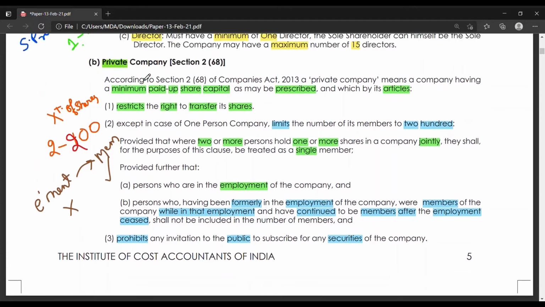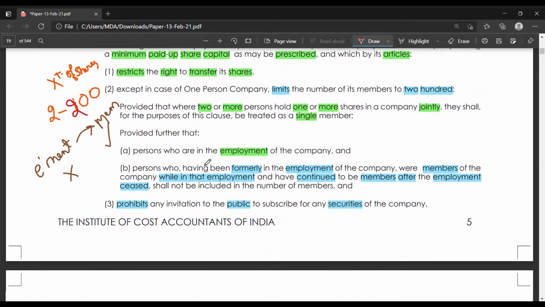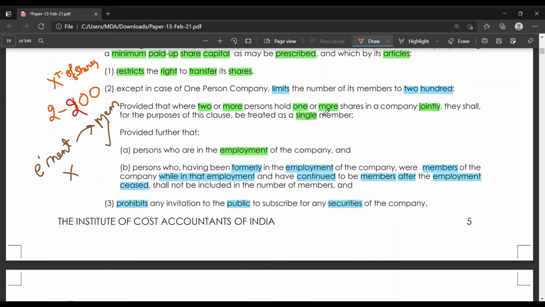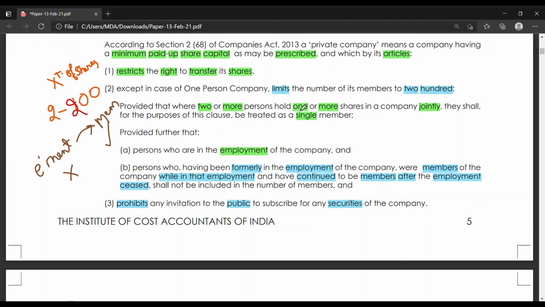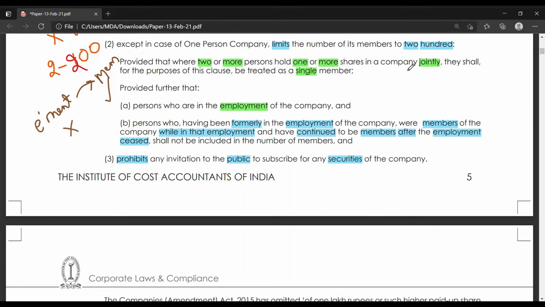In the case of all other private companies, the maximum number is 200 and minimum is 2 members, provided that where 2 or more persons hold one or more shares in the company jointly, they shall be treated as single member. If 2 or more persons hold a single share jointly, then it should be treated as single share.